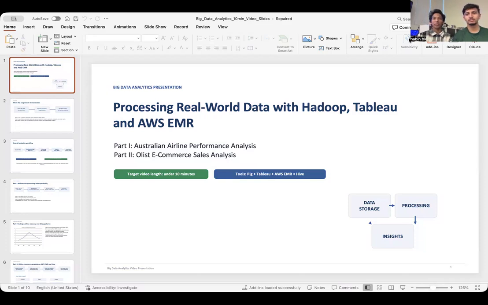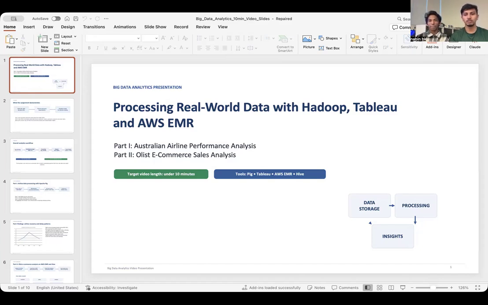Hi, I'm Navid Wiki, and today we are going to present our assignment topic, which is big data analytics using Hadoop, Apache Pig, Tableau, AWS EMR, and Hive. This assignment contains two parts basically. Part one focuses on Australian airlines performance analysis, and part two focuses on e-commerce data analysis using AWS and Hive. The main goal of the assignment was to process large datasets and generate meaningful insight for the business using big data technologies.